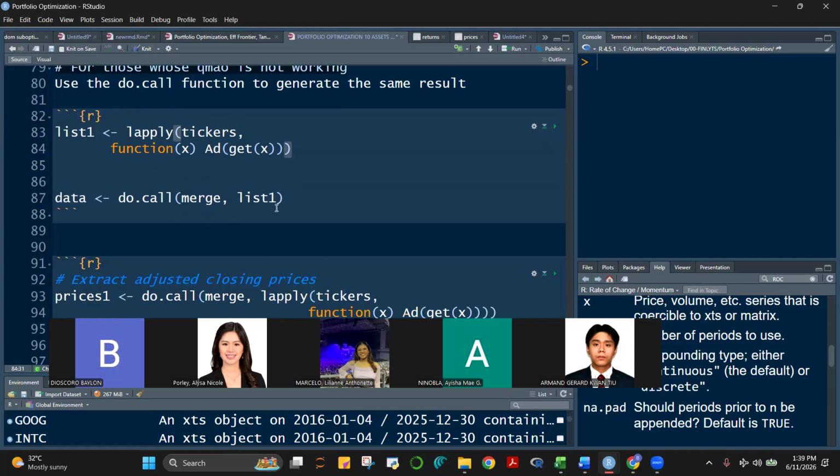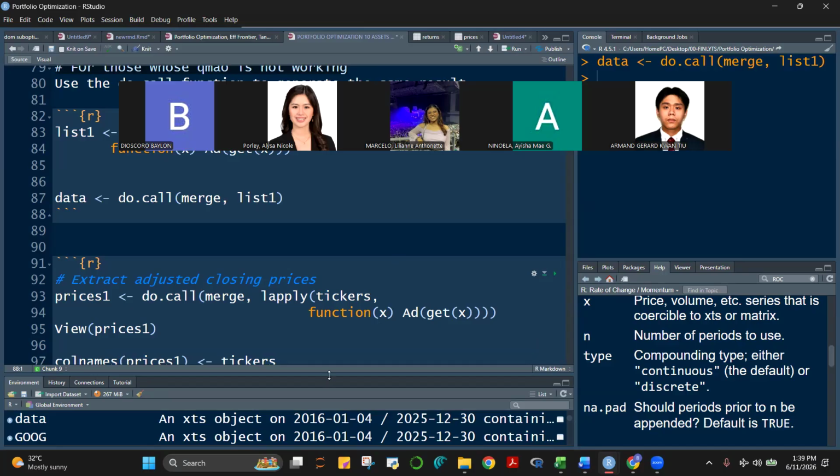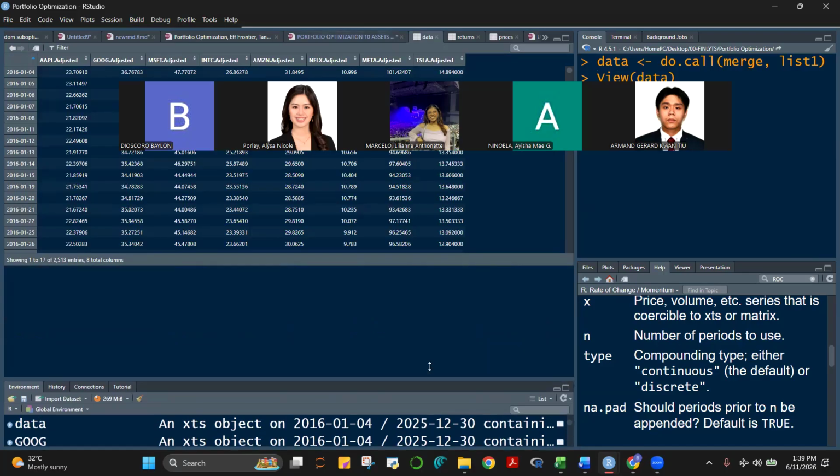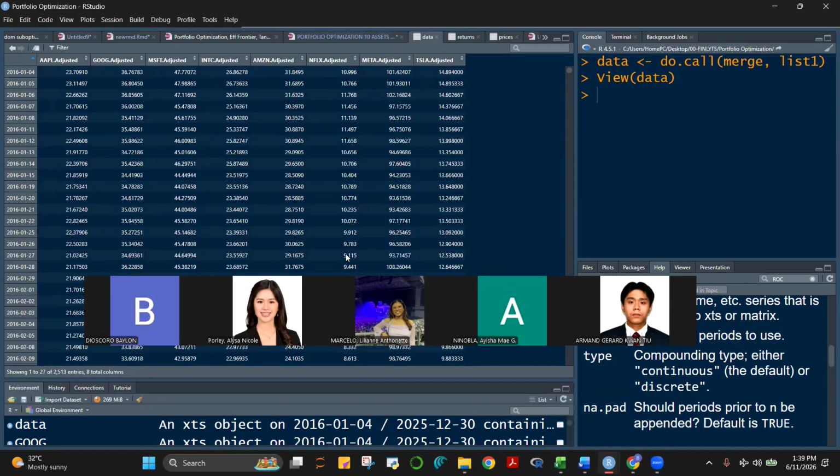And then from this list, we want to merge using the function do.call. The call is to merge it, calling the list object, list one. And then the data, control enter, let's see. So I now have this object data here, and it is your adjusted prices. So you compare this with the RF a while ago, it's the same.